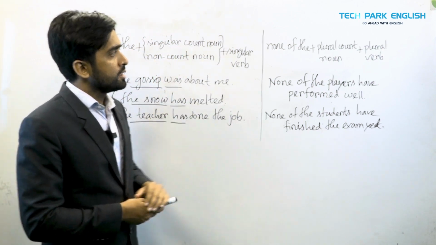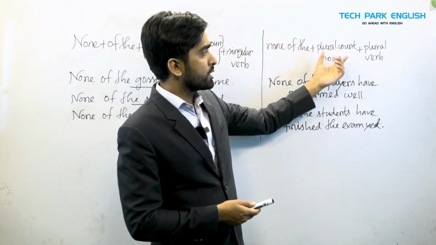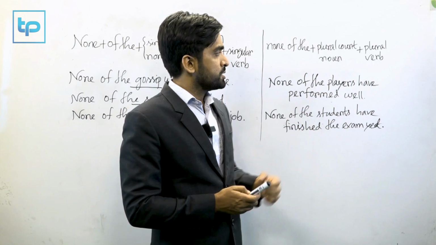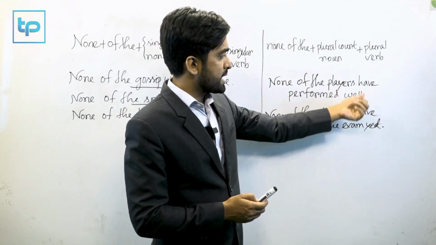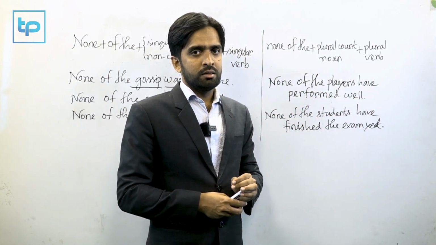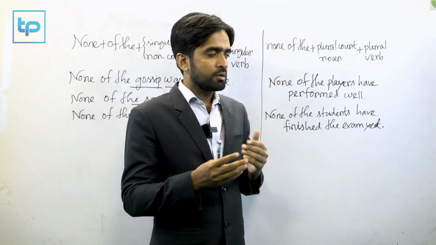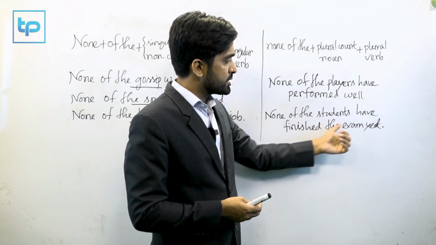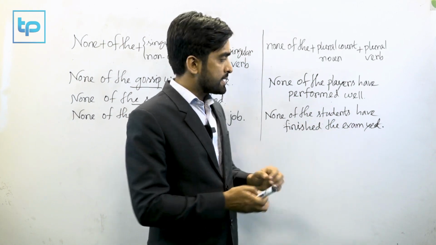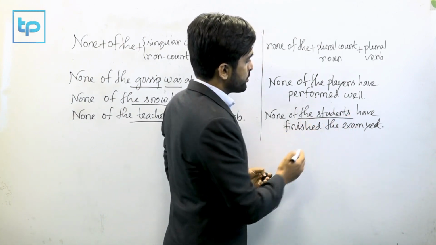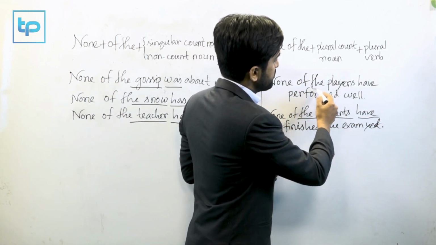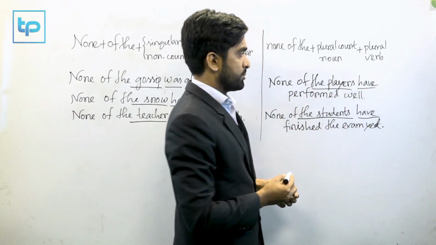Now let's see none of the and then a plural count noun. As it is a plural count noun, it will take plural verb. So you could say none of the players have performed well. So not everybody, not a single player has performed well. And then none of the students have finished the exam yet. As the students is plural, it takes plural verb. None of the players, as it is plural, takes plural verb.